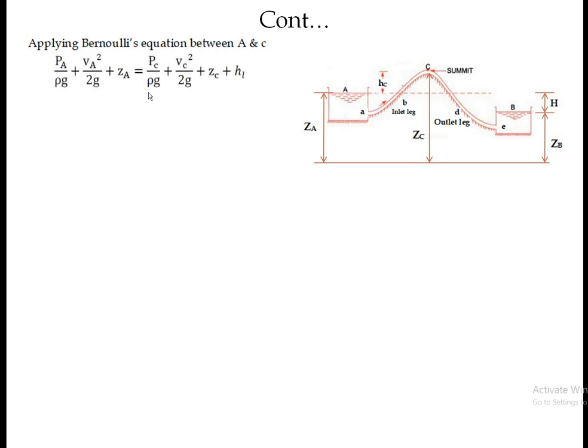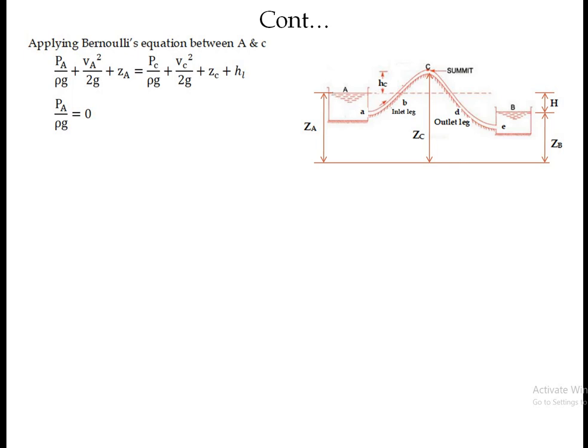So now we'll apply Bernoulli's equation between the free surface of reservoir A and this summit C. So this is the total energy available at A. Again, this is the total energy available at summit C, and HL is the head loss. We know that the pressure at the free surface of reservoir A is atmospheric pressure.